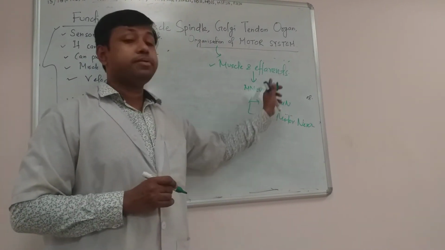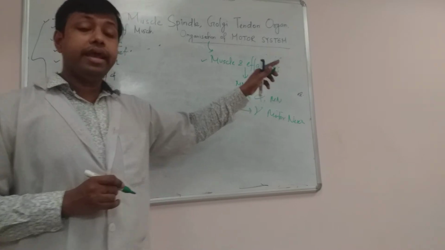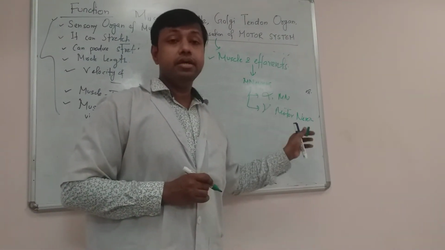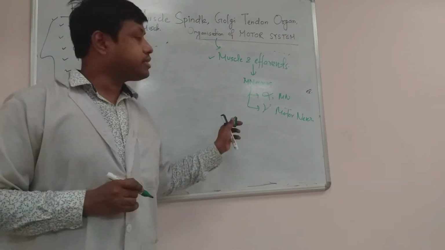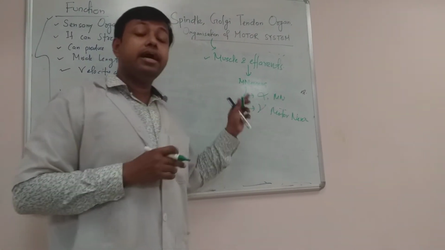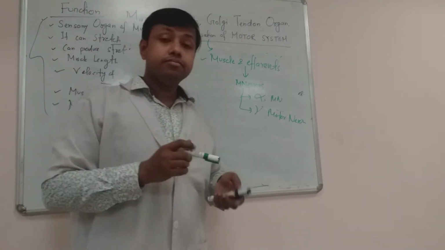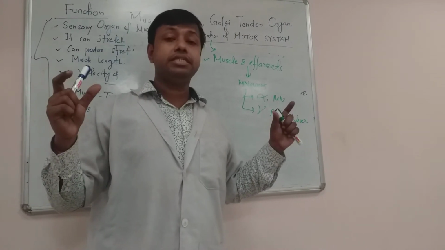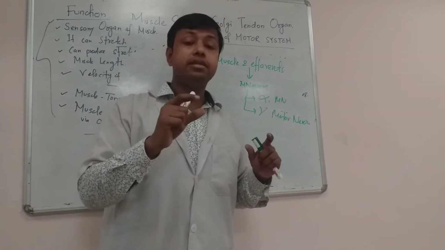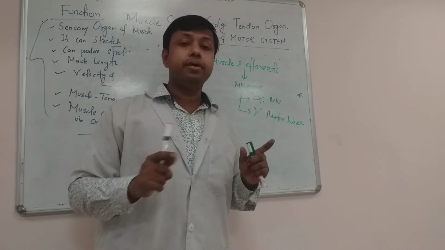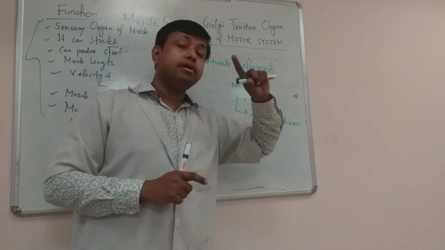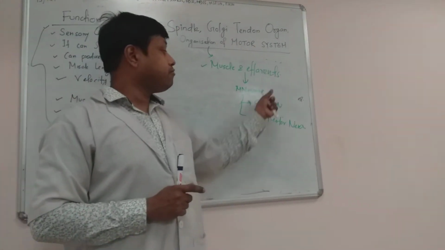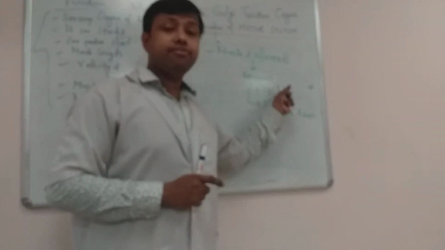So alpha motor neuron is present in the spinal cord, and the alpha motor neuron supplies the extrafusal muscle fibers and is responsible for direct muscle contraction. And gamma motor neuron supplies the peripheral part of the intrafusal muscle fibers and causes stretching of the muscle spindle. So when muscle spindle is stretched, it will be sensed by the primary 1A afferent fibers. It will carry to the alpha motor neuron. So alpha motor neuron will be stimulated. Again, the extrafusal muscle fiber will be stimulated and responsible for muscle contraction. And this is known as alpha gamma linkage.